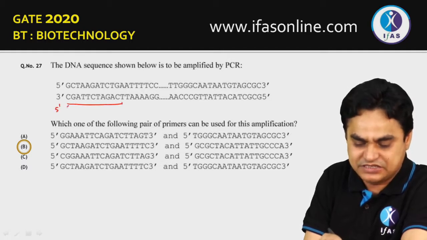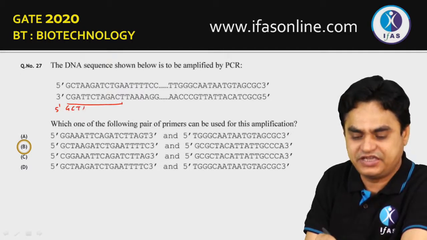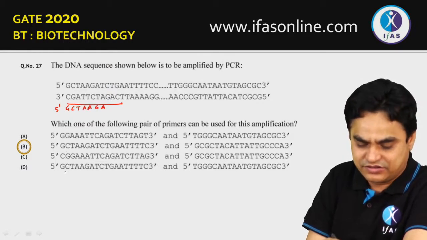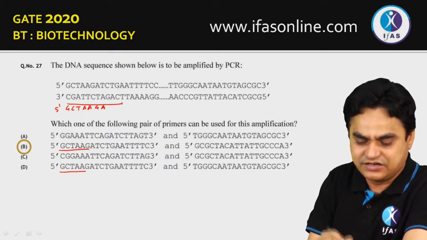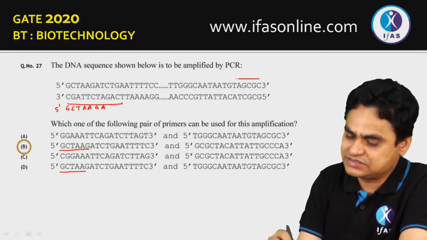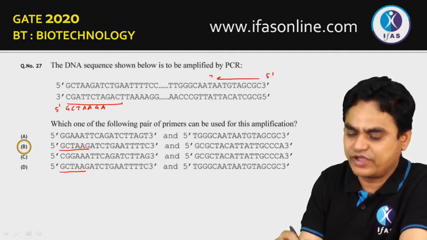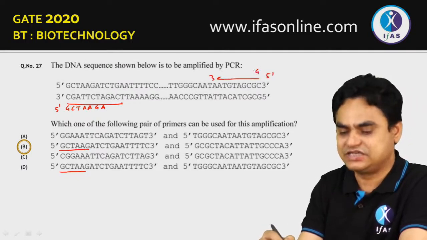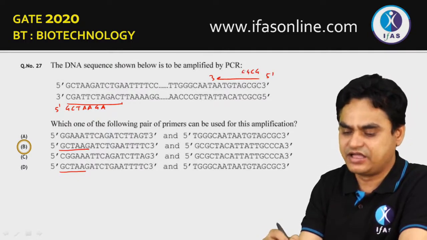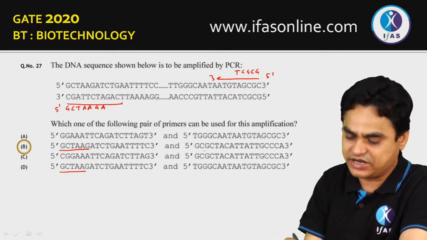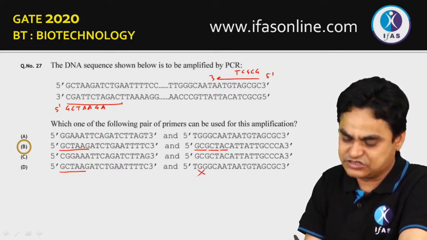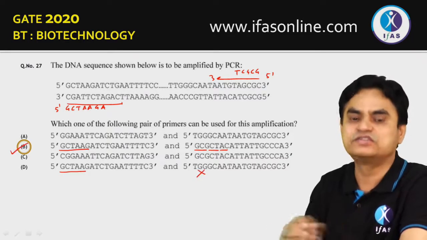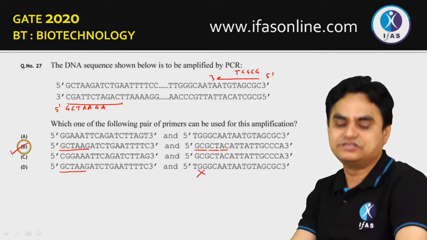5 prime, it would be G, C, T, A, G, A, somewhat like this. So G, C, T, A, somewhat like this would be the primer on this side. And the primer which is going to be on this side, which would be again 5 prime to 3 prime, will have a sequence like G, C, G, C, T, and so on. So the second primer should be G, C, G, C, T, A, and so on. Here this is not the case. So the correct answer for this choice would be answer B.